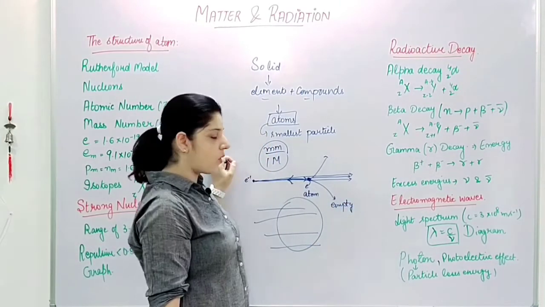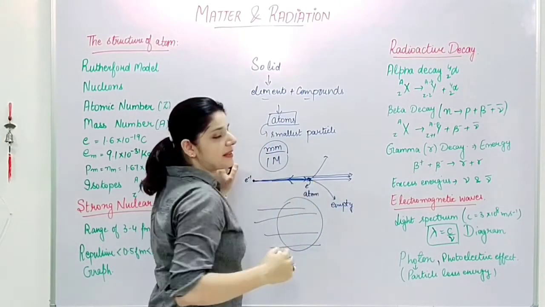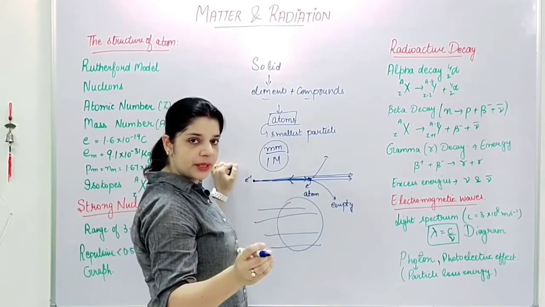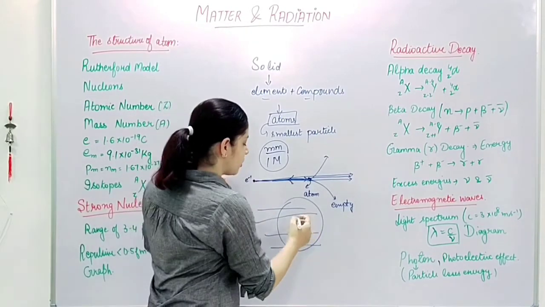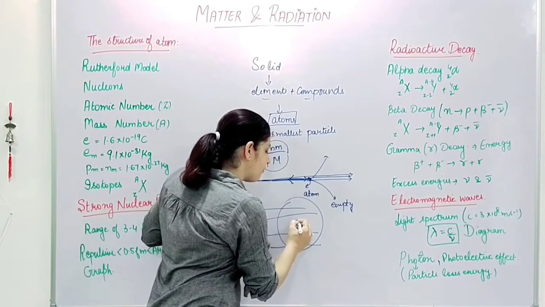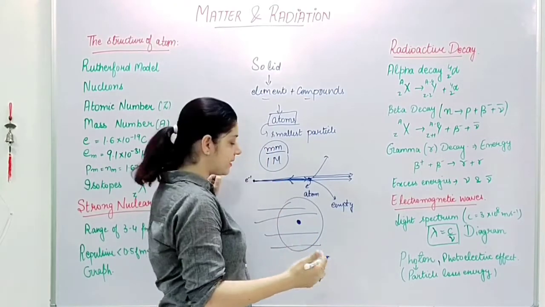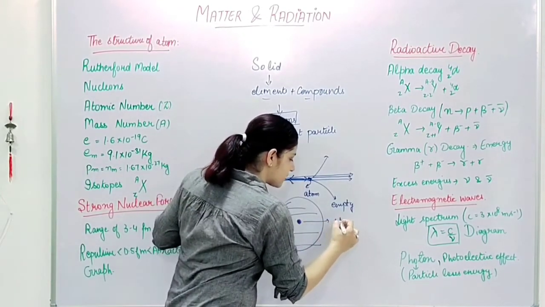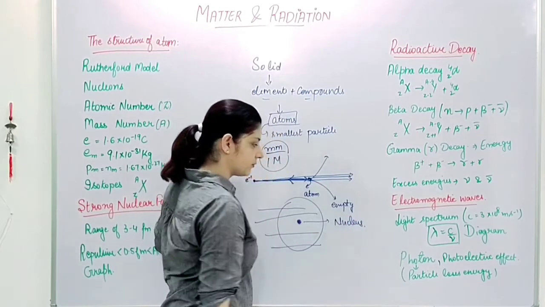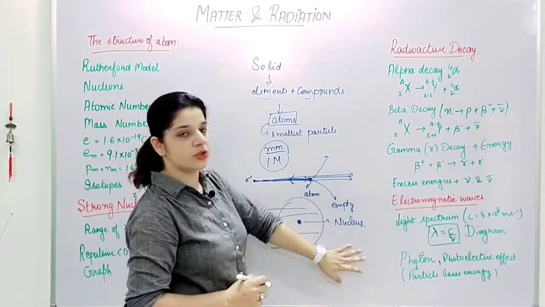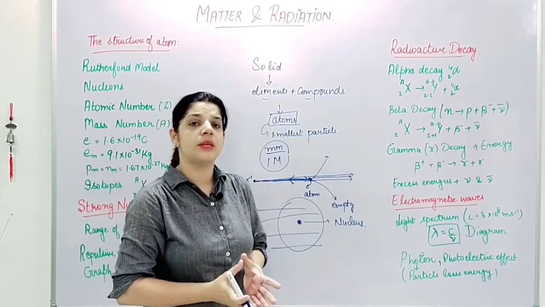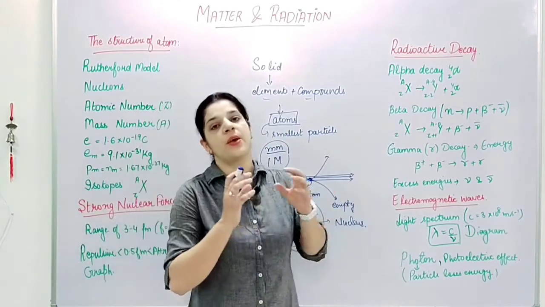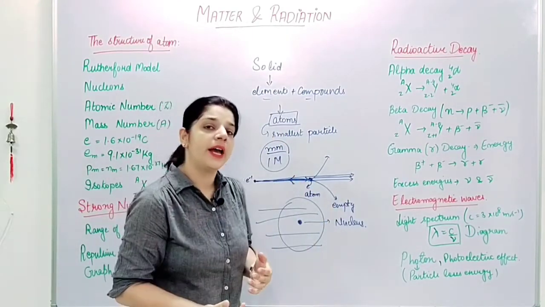Empty. Now, when the beams were passing very close to the center of the atom, they were deviated, and right into the middle, they just went backwards. So that means there is something very heavy and with a high density located at the center of this atom. So the center was known as the nucleus, right? So this was the observation that most of the atom is empty, and the middle part, which was known as the nucleus, was very heavy and has a very high density.